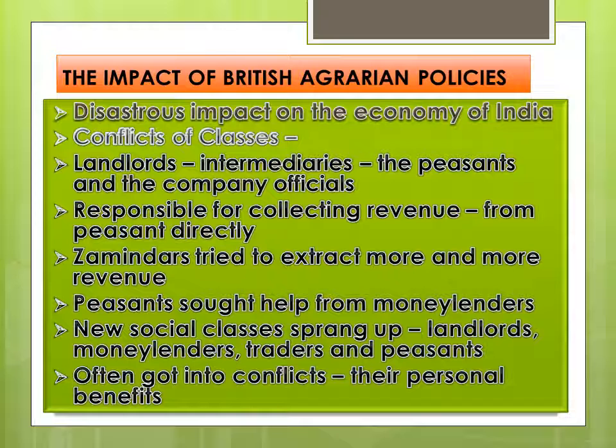So we can say that these British agrarian policies sprang up new social classes in society, and also brought conflict between them for their personal benefits.